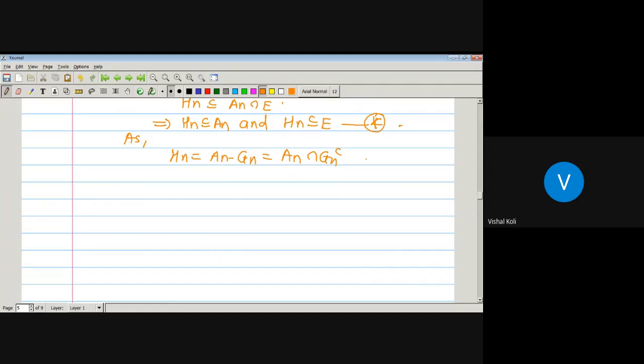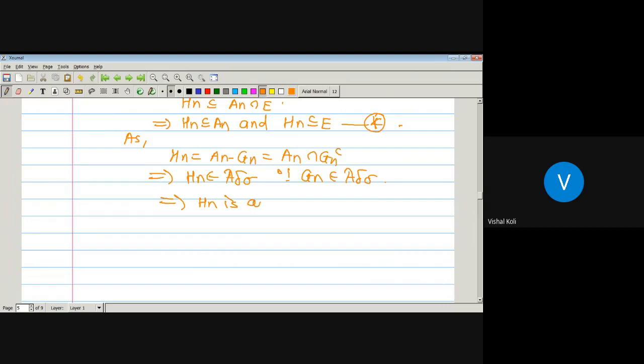Hn is a subset of Gn, which implies Hn also belongs to A delta sigma, since Gn is a member of curly A delta sigma and Hn is a subset of it. As Hn belongs to A delta sigma, Hn is also measurable.